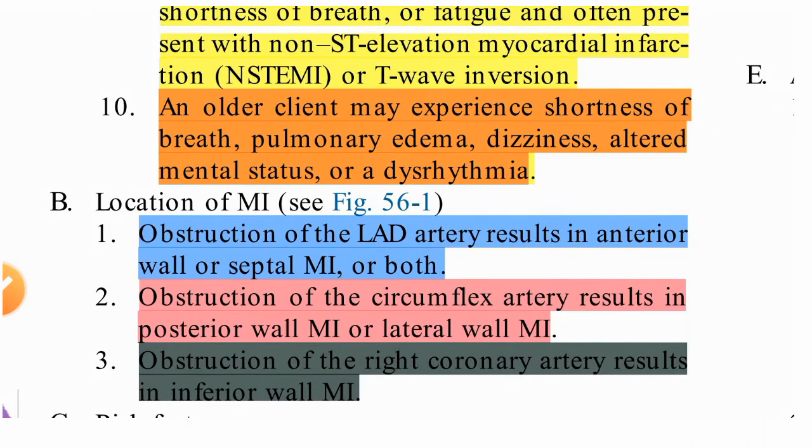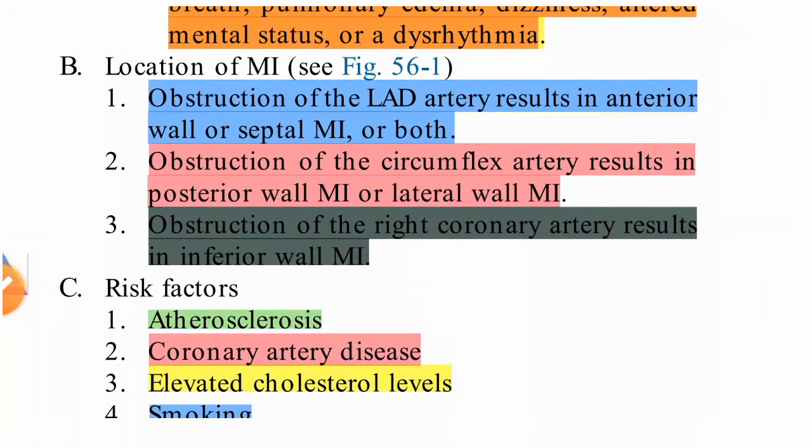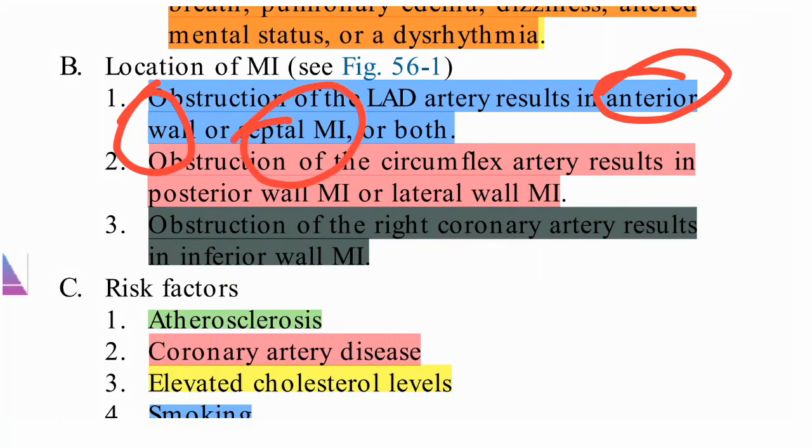Location of MI: you can see the locations in the figure. We have seen the left anterior descending artery and the circumflex artery. Obstruction of the LAD, the left anterior descending artery, results in anterior wall MI or septal MI or both.